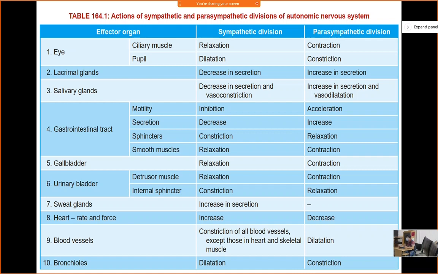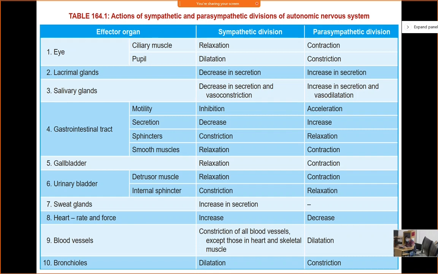So if sympathetic stimulation is there, it will act on the beta 2 receptor in the bronchus, and bronchodilation is there. What about the other things? What about the blood vessel outside the alveoli? Constriction or dilation in case of sympathetic stimulation?